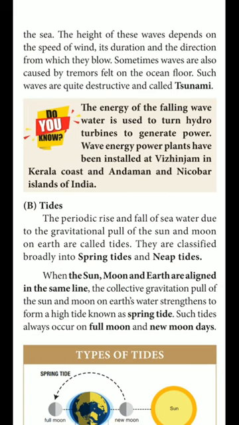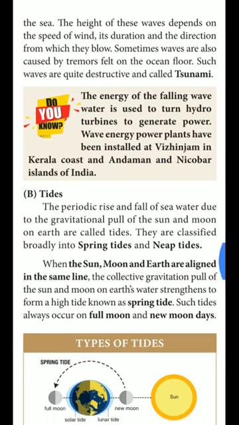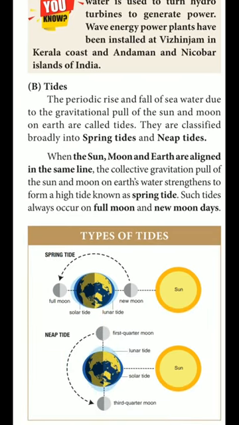Students, how do spring tides occur? When these three, sun, moon and earth, come in the same line, spring tide will occur. Such tides always occur on full moon and new moon day. In Tamil we say Mulu Nilavu. Okay. Next one, from this picture we can understand about these types of tides.